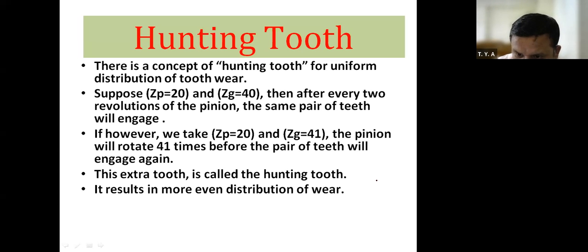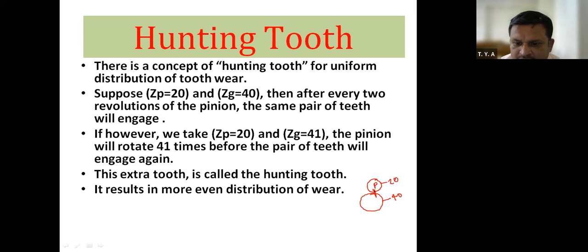This is, suppose, the pinion. Pinion means smaller gear, and this is the gear wheel or wheel. It is nothing but the larger gear. Now these two gear teeth are coming in contact at the pitch point P. Now suppose this gear has 20 teeth and this gear has 40 teeth.